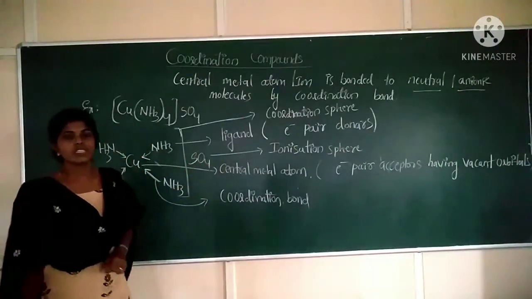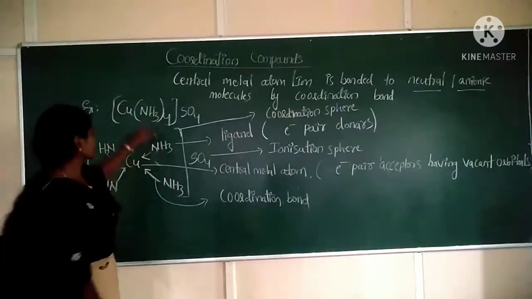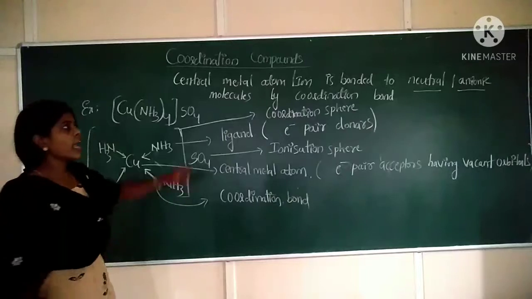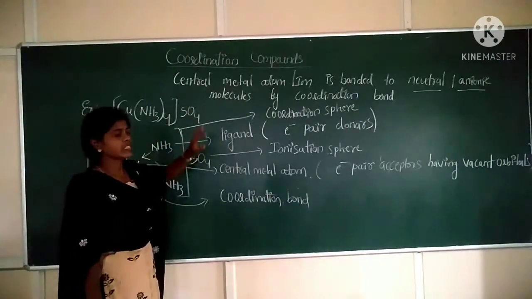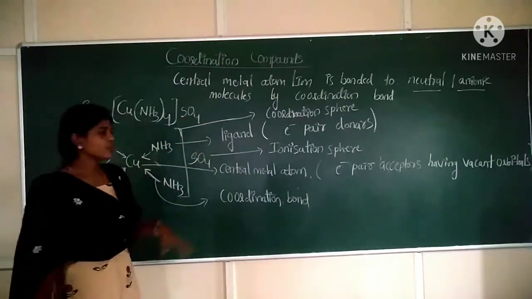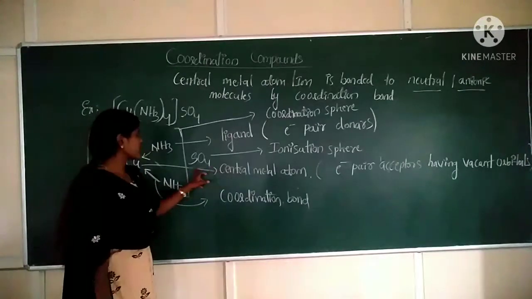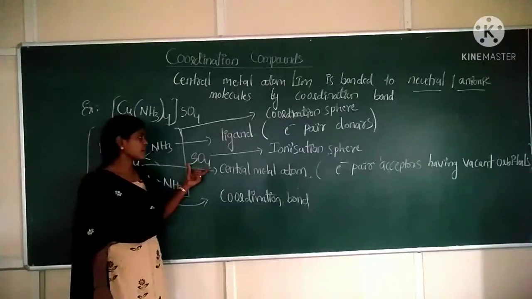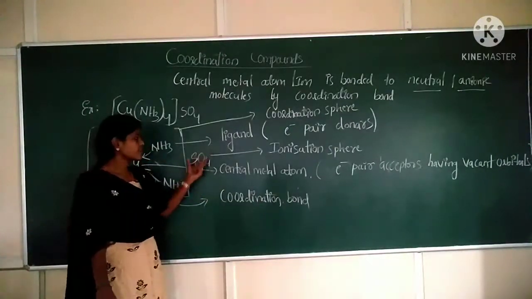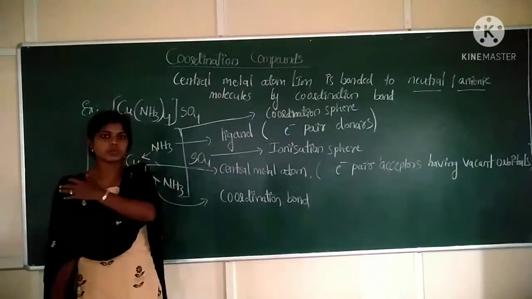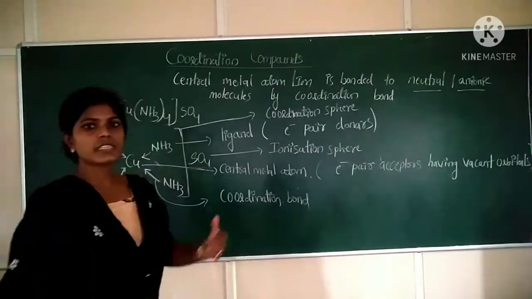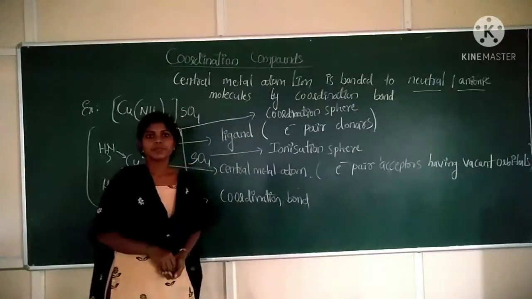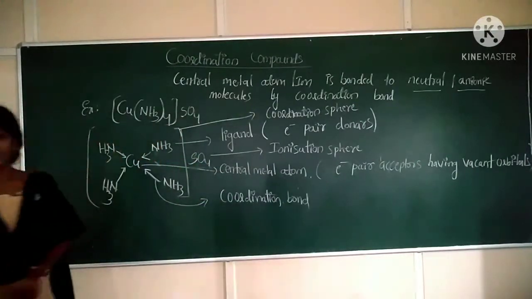Now when the complex ionizes, it will form a complex cation and SO4 anion, that is SO4 minus 2 charges. So this part is said to be the ionizing part. SO4 is the ionizing part, so it can be called an ionization sphere. It is present in the ionization sphere. So these are some basic terminologies which come under coordination compounds. Clear? Now we will discuss ligands.